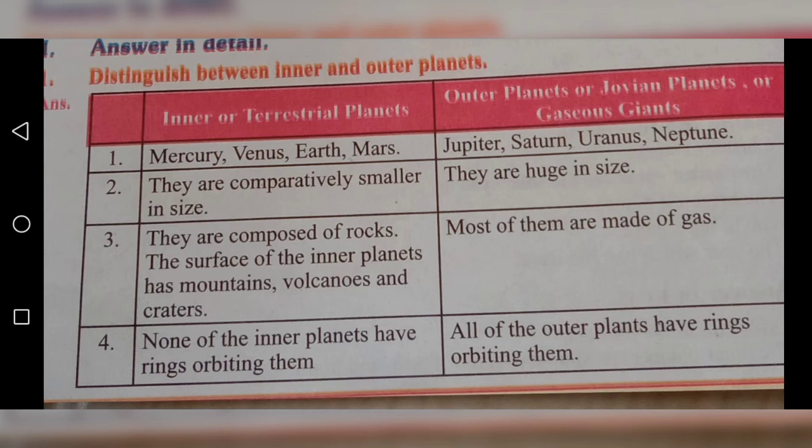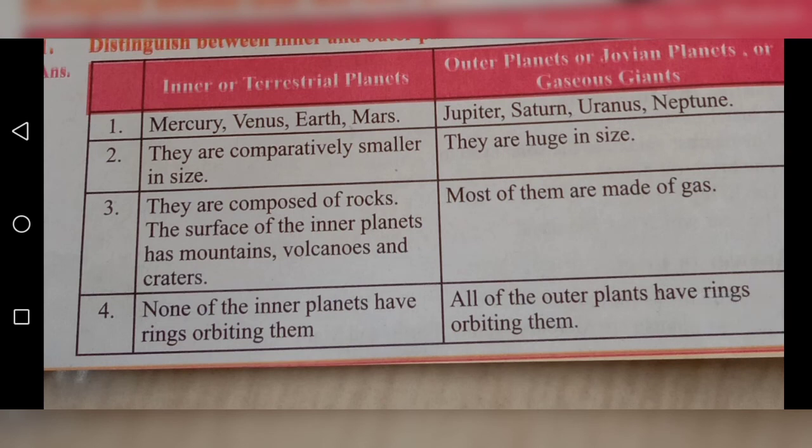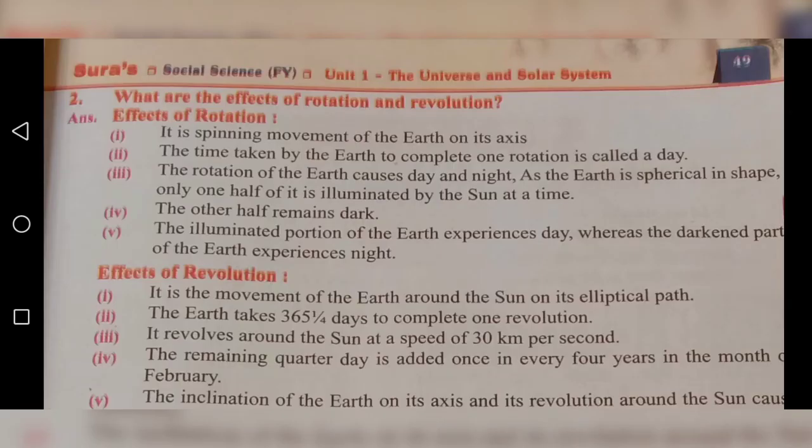Inner planet, they are comparatively smaller in size. Outer planet, they are huge in size. Huge means big or large. Next point, inner planet, they are composed of rocks. The surface of the inner planets has mountains, volcanoes and craters. Outer planets, most of them are made of gas. Inner planet, none of the inner planets have rings orbiting them. Outer planets, all of the outer planets have rings orbiting them.